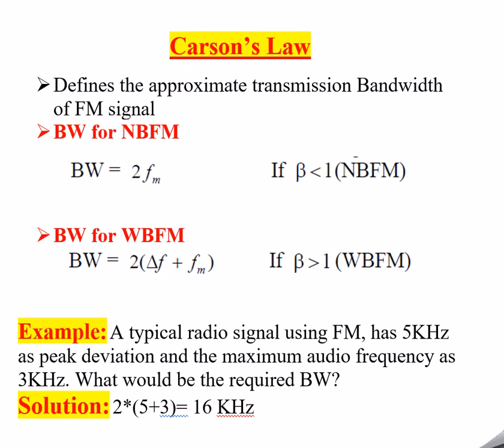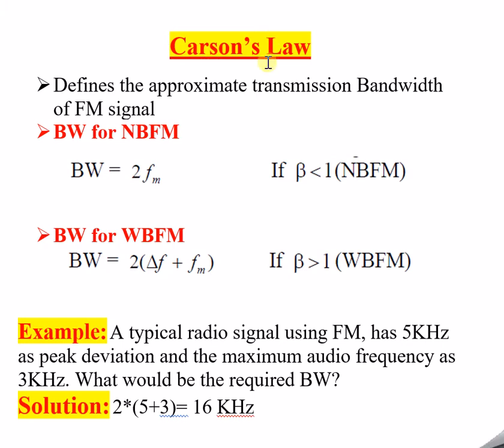So in this session we'll try to discuss bandwidth for FM signals. There are two types of FM, narrowband FM signal and wideband FM signal, which I have already discussed. Now we will focus more on the bandwidth of both NBFM and WBFM. This bandwidth is defined by a rule called Carson's law.